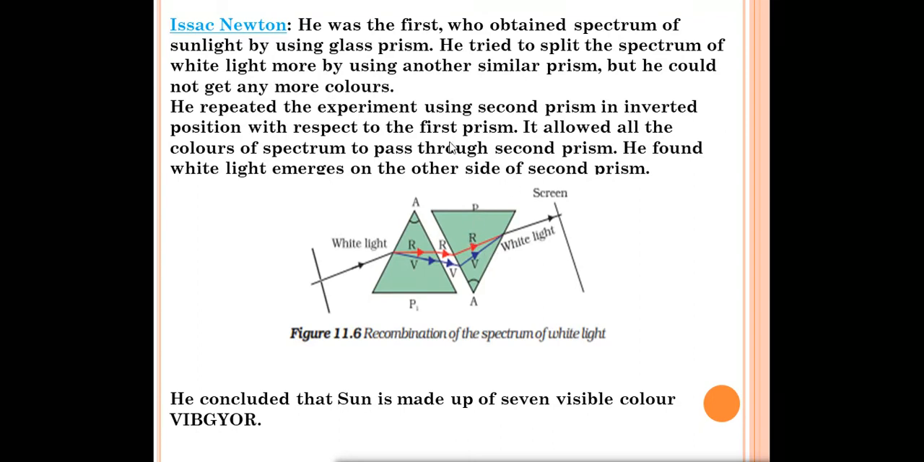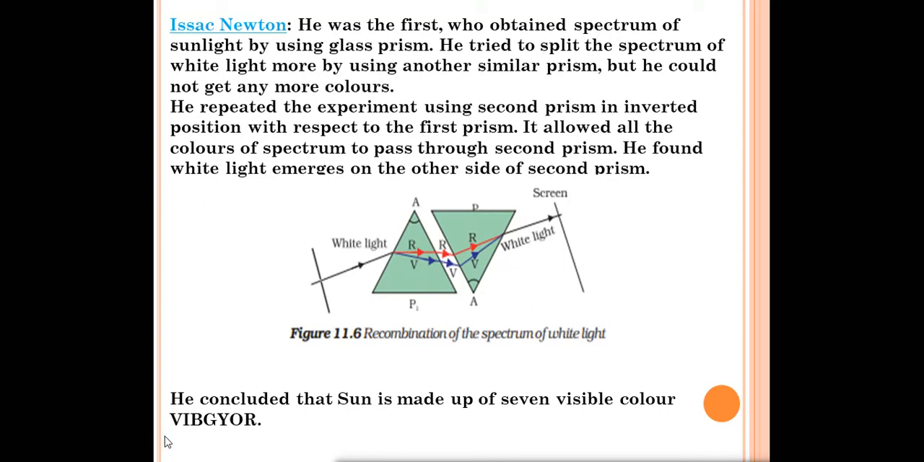It allowed all the colors of the spectrum to pass through the second prism. He found that white light emerges on the other side of the screen when all the light rays pass through the second prism. The colors recombine, combining together to form white light on the screen. So he concluded that the sun is made up of seven visible colors.